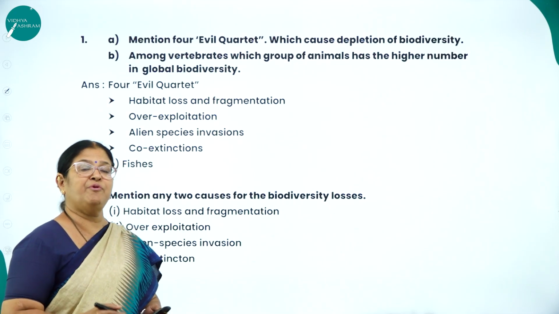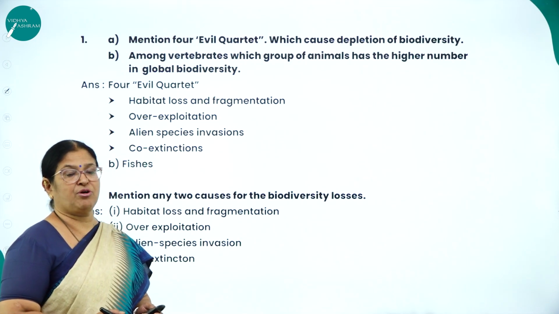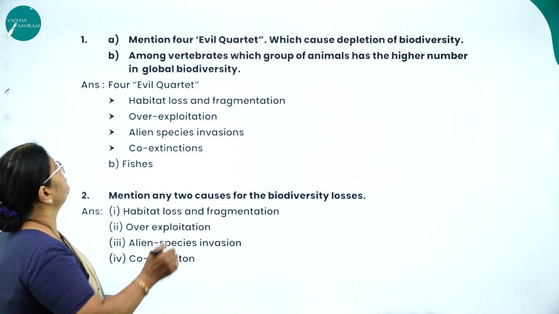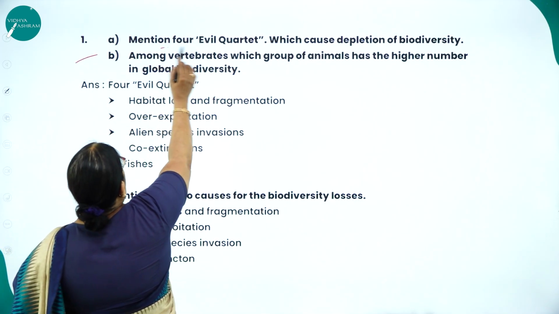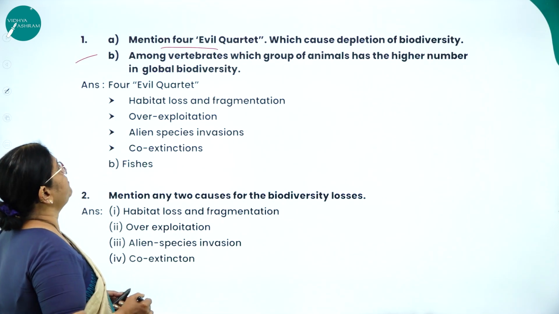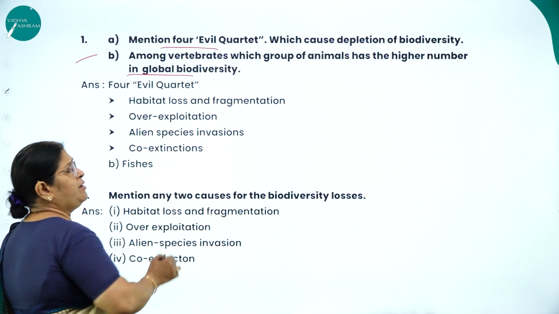Moving on to the type of questions that might be asked pertaining to this chapter, biodiversity and conservation, which has a weightage of 5 marks. The first question: mention the 4 evil quartet which cause depletion of biodiversity. Among vertebrates, which group of animals has the highest number in global biodiversity?